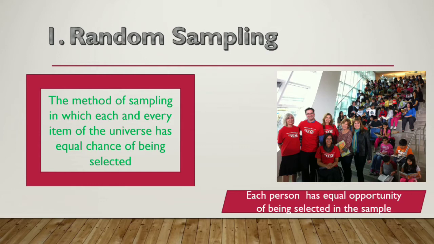There are 2 types of random sampling: lottery method and table of random numbers. Lottery method says that we have a bowl and put chits in that and we pick the chits and get the sample from there. On the other hand, Tippett's table, that is tables of random numbers, is a kind of table in which we are given the random numbers and accordingly we pick from that table only.